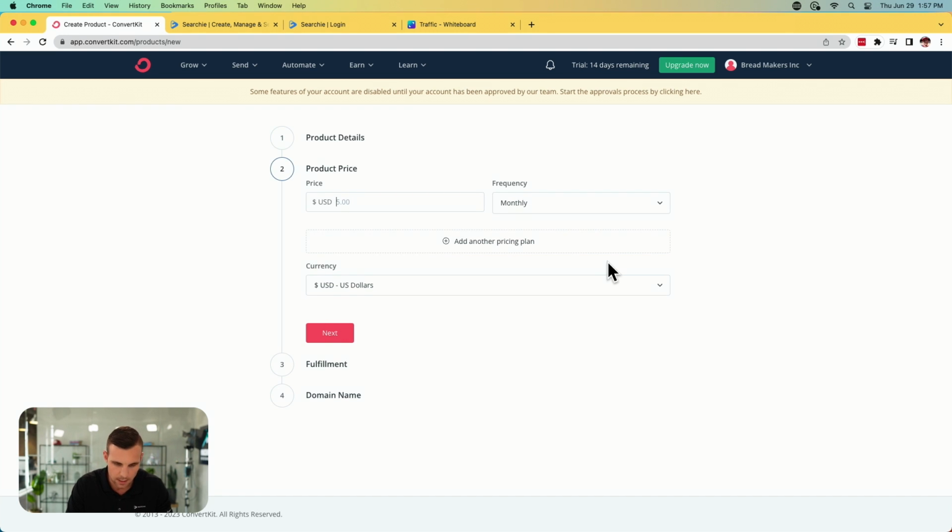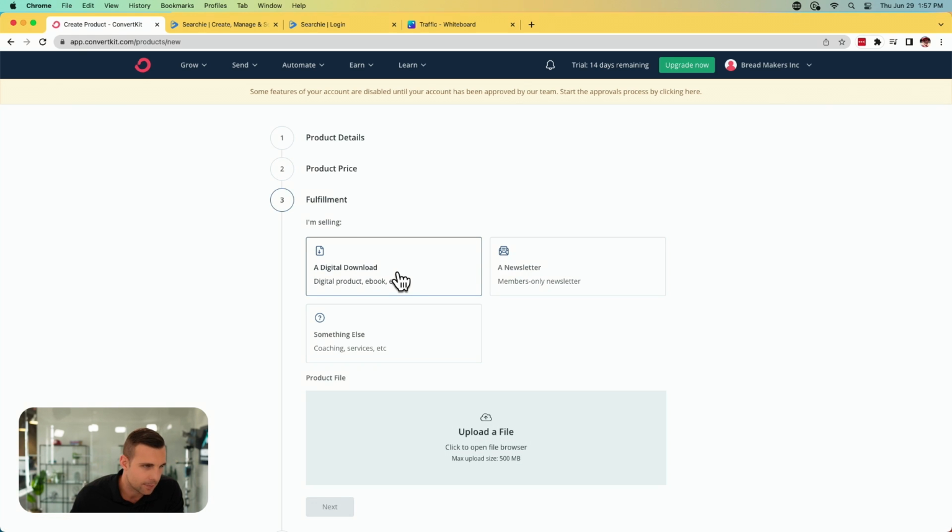It's going to be a pretty elite bread makers membership here. It's going to be $1,997 a month. But again, you can adjust whatever you want your pricing to be. Say you want it to be $7, super easy to do that as well. But we're going to set this up. You can select your currency, all of that.